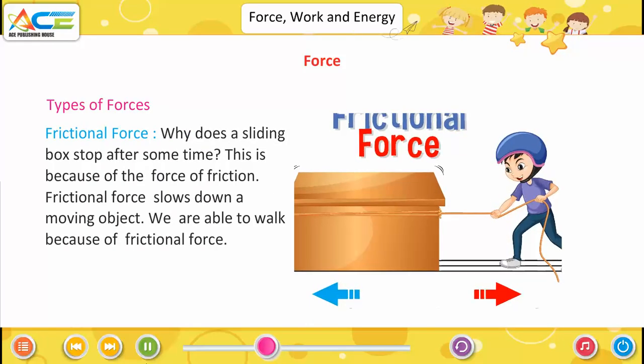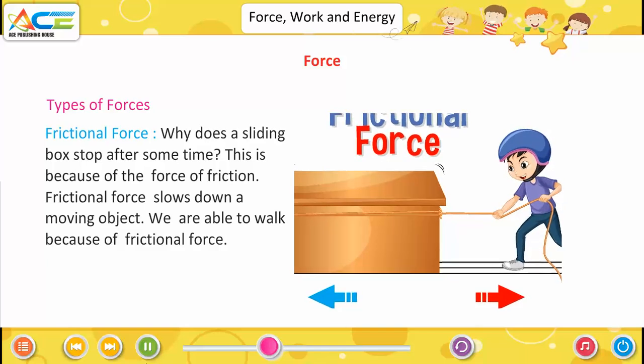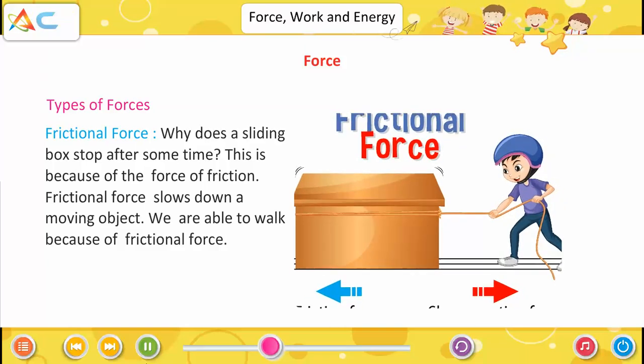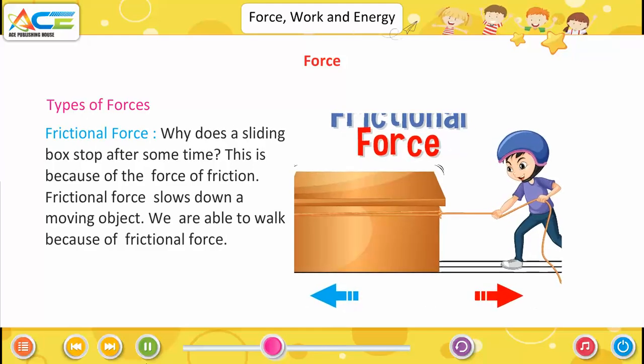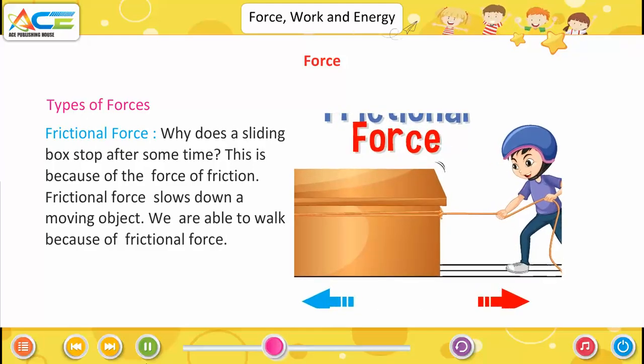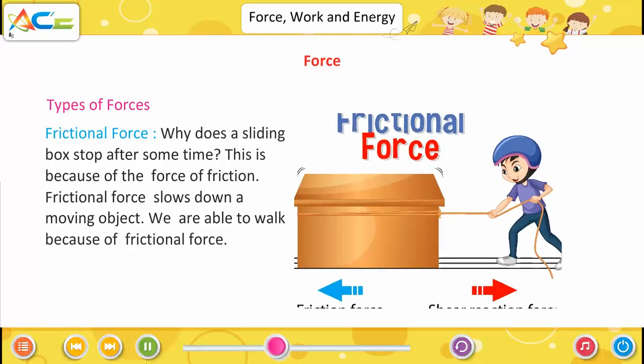Frictional force. Why does a sliding box stop after some time? This is because of the force of friction. Frictional force slows down a moving object. We are able to walk because of frictional force.